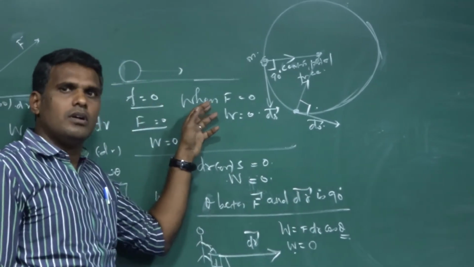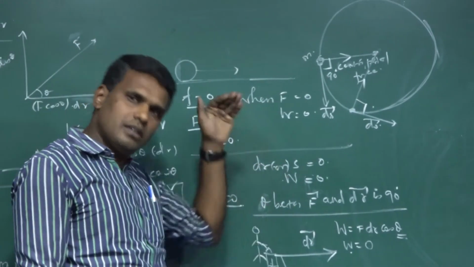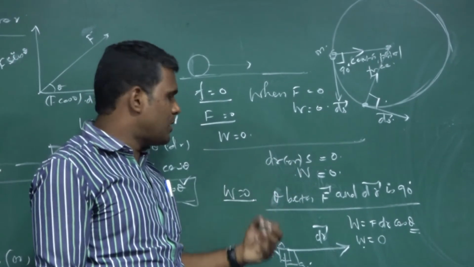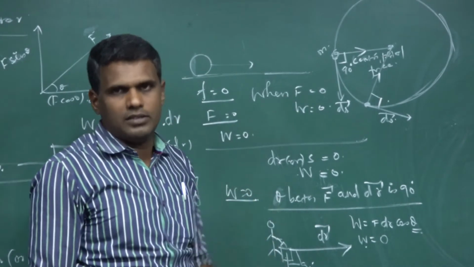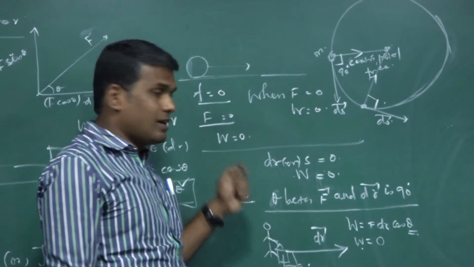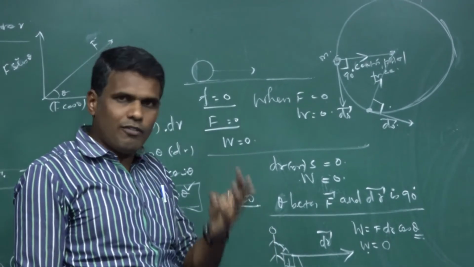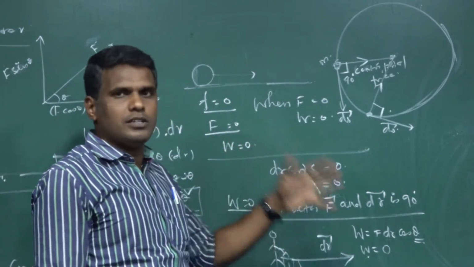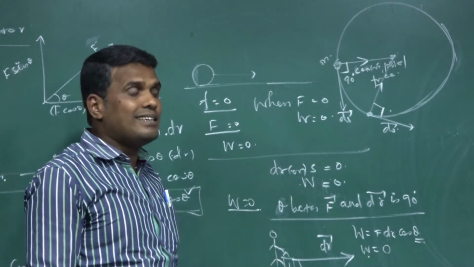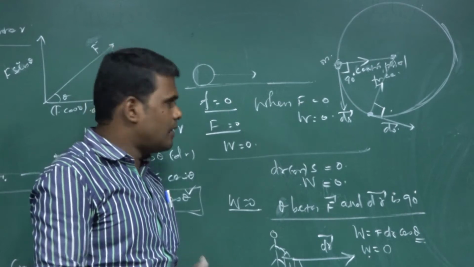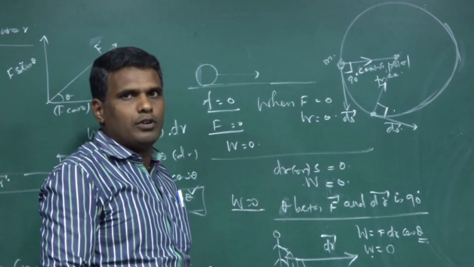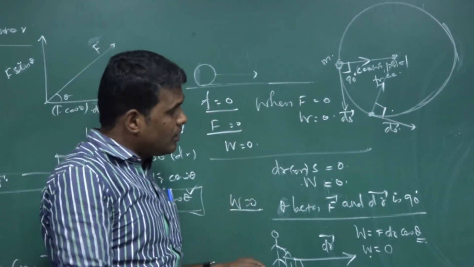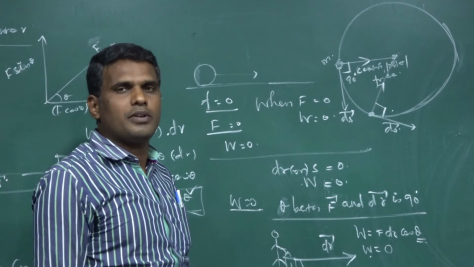When force is 0, work done is 0. When there is no displacement, then also work done is 0. When the angle between the force and displacement is 90 degrees, then also work done is 0. We can say work done depends upon the values of force, displacement, and the angle theta between the force and the displacement. We can consolidate the nature and amount of work done by the force acting on the body depending upon the angle theta.